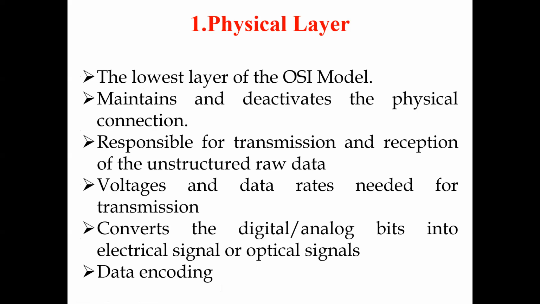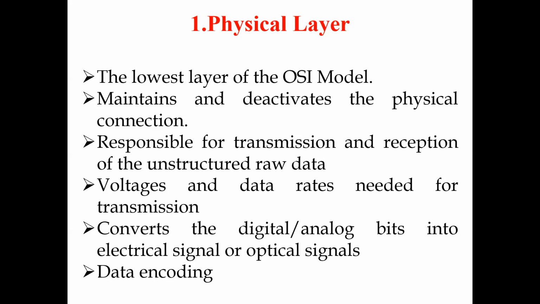In the physical layer, data is passed from one host to another as bits. So the frame is converted into bits. You already know that data encoding and data decoding are done in this particular layer. The main function of the physical layer is data encoding and decoding.